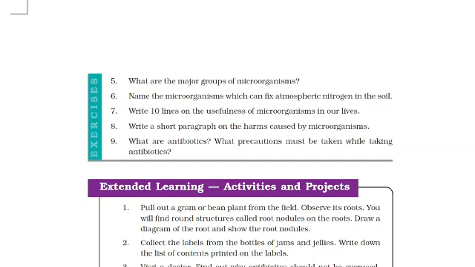For example, by breaking down waste, organic waste like vegetable peels, remains of animals into usable substance with the help of bacteria. Then second one, in making of curd, that is Lactobacillus. It helps in formation of curd.